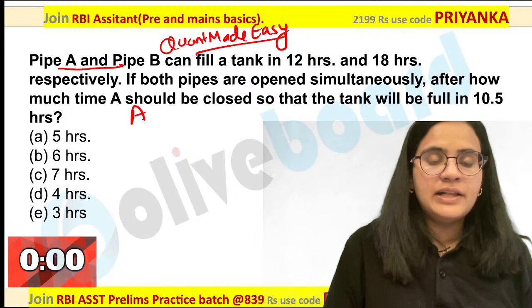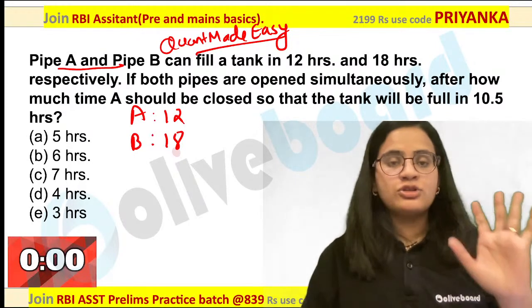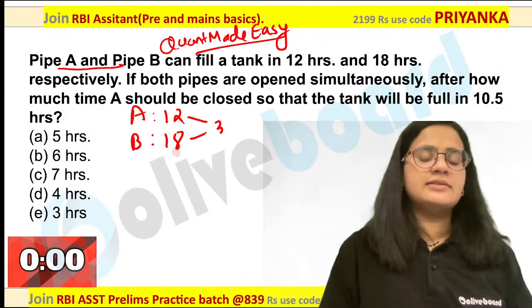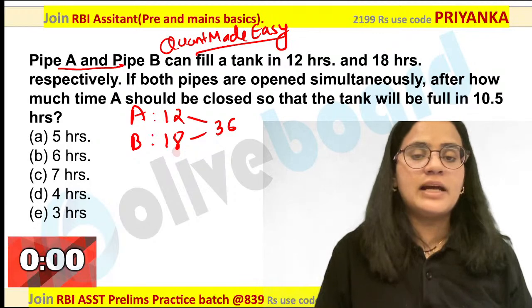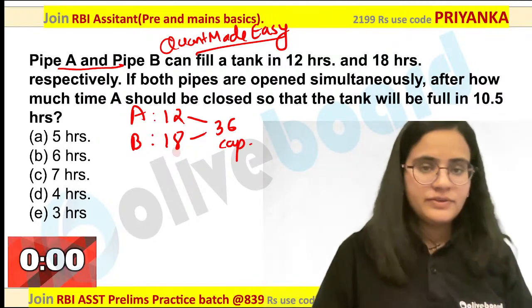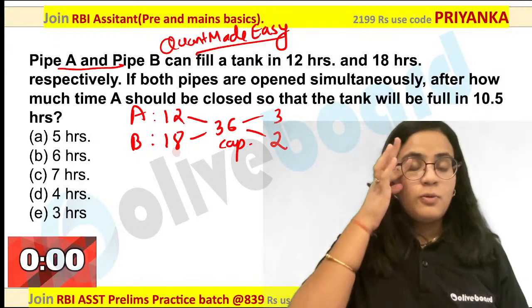A and B can fill the tank in 12 and 18 hours. Now when you are solving it using the LCM method, you have to take the LCM of both the values. That is nothing but 36. This is going to be the capacity of the tank. This will become 3 for A and 2 for B. Now both are filling pipes.